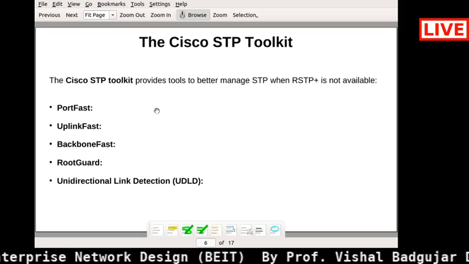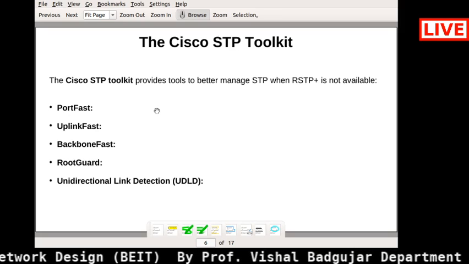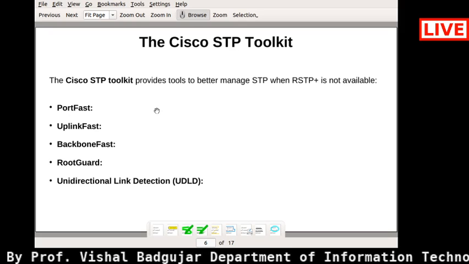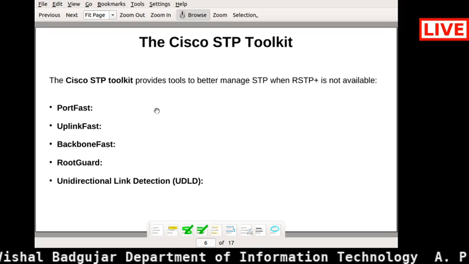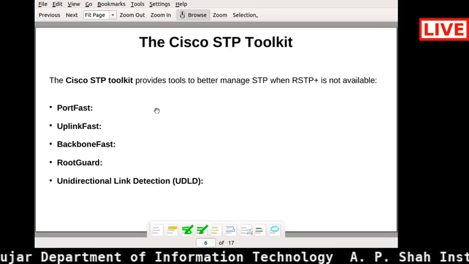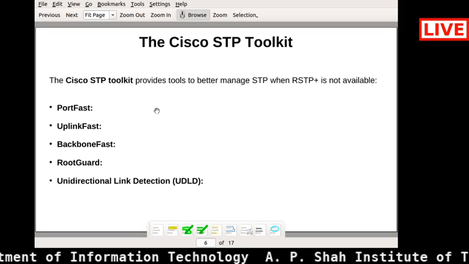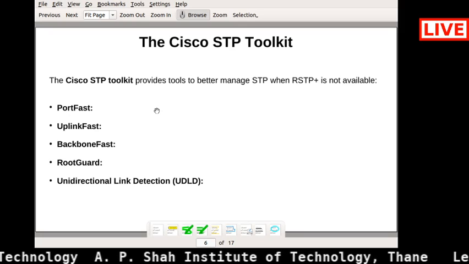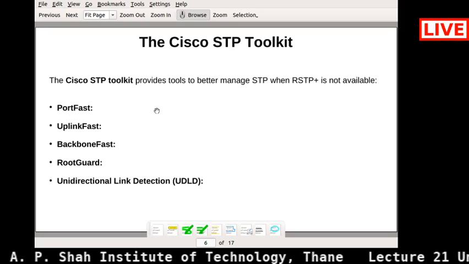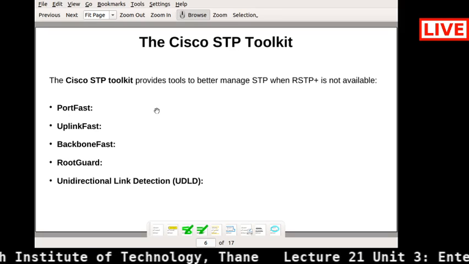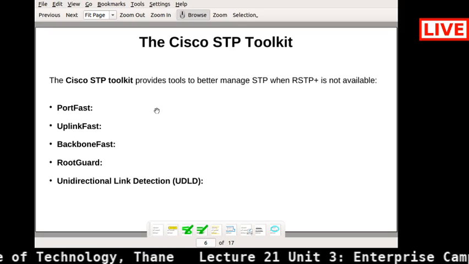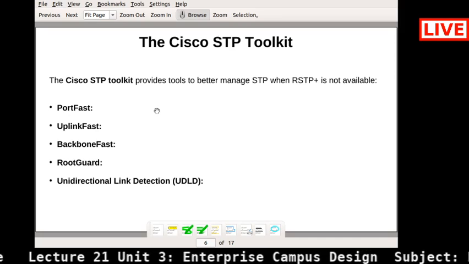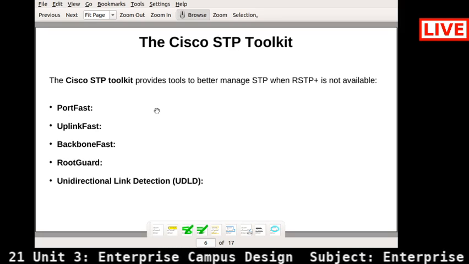If you compare it with the hierarchical network design, you already know you have the building access layer, the building distribution layer and the core layer. The trunks between two switches are typically deployed on the interconnection between the building access layer and the building distribution layer.